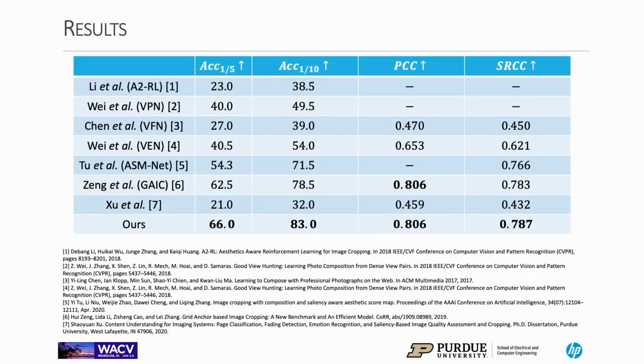We use 3 metrics to compare our method with others. Top-n accuracy measures the proportion of the time when the true best crop is among the top n predicted best crops. Here we report when n equals 5 and 10. Pearson correlation coefficient, or PCC, measures the correlation between the predicted and true scores of a list of crops. Spearman's rank correlation coefficient, or SRCC, measures the correlation between the ranks of the predicted and true scores of a list of crops. Among these methods, ours achieves the best performance.